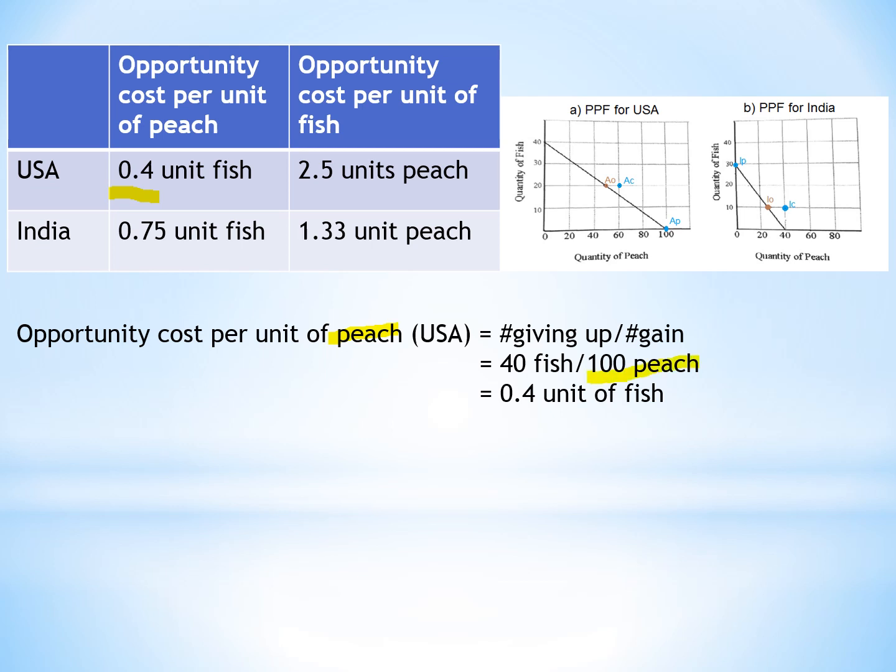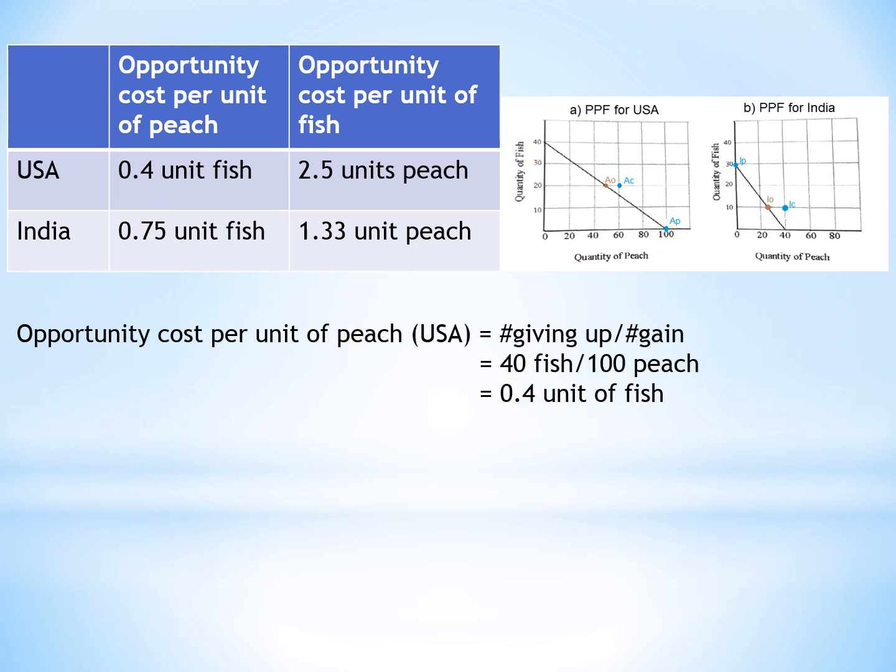So the number gained should be 100 from the PPF. You can find it down here, right? In order to make 100 peach, we have to give up 40 fish. So 40 divided by 100 gives us 0.4 unit of fish given up for 1 peach.